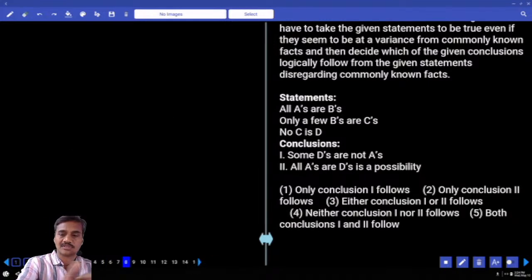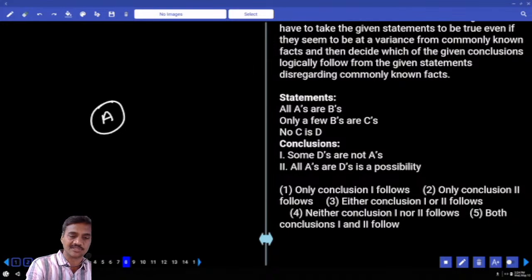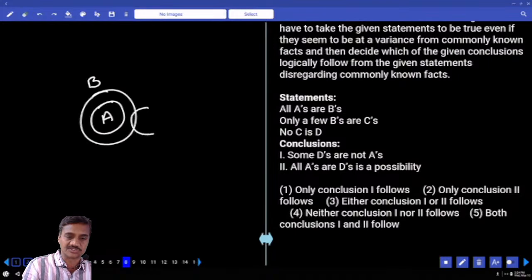Then the seventh one: all A's are B's. This can be written like this. This entire A is a part of this B, and only a few B's are C's. Only some B's are C's, but not all. And no C is D. There is no intersection between C and D.